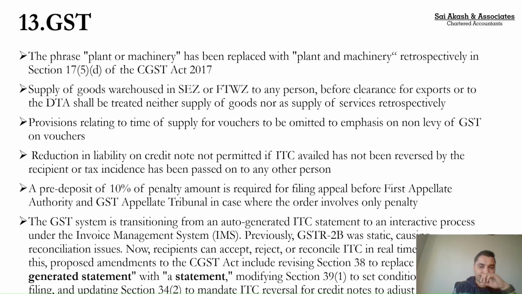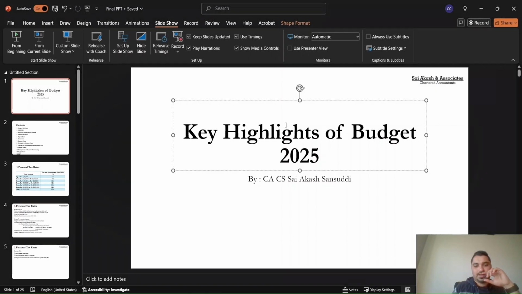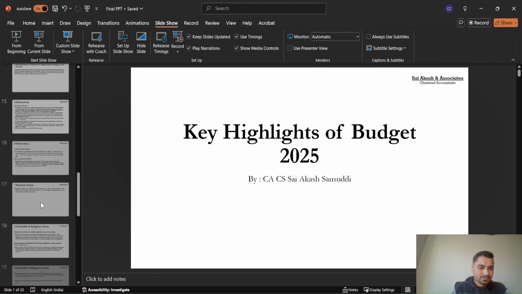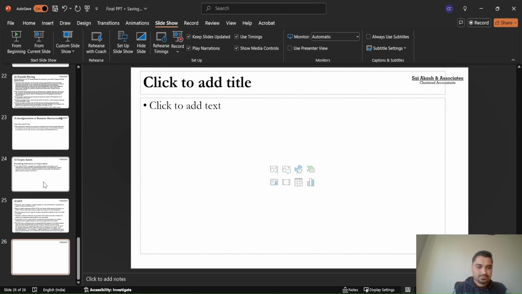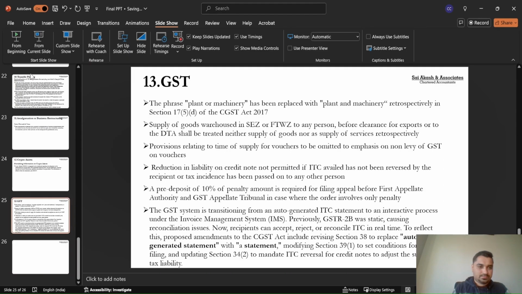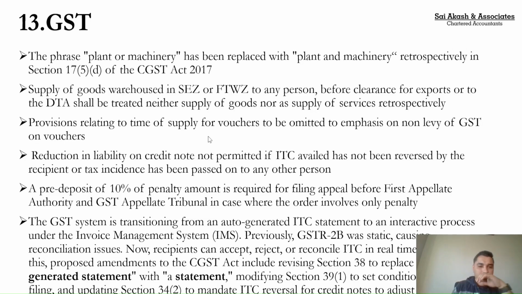Coming to the next amendment, wherein there was a lot of confusion regarding the taxability of vouchers. Now the government has omitted, sorry, vouchers will be considered as actionable claims. As on 31st December 2024, it was clarified that vouchers will neither be treated as a supply of goods nor as a supply of services. It will be treated as an actionable claim.